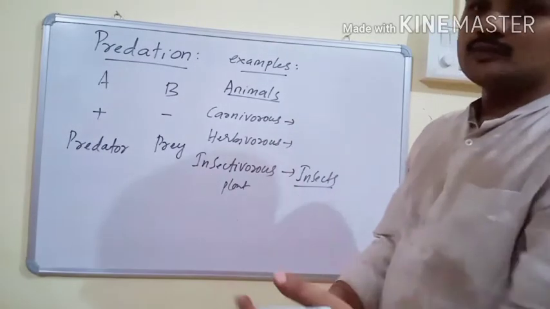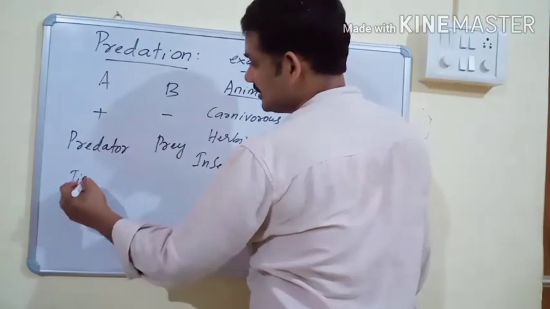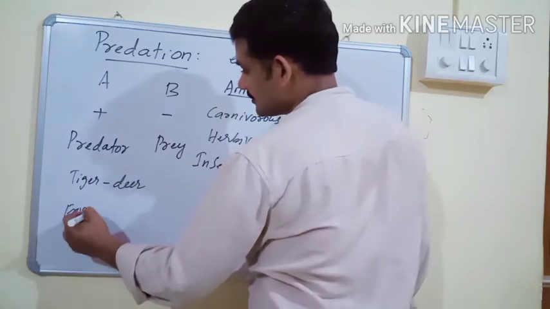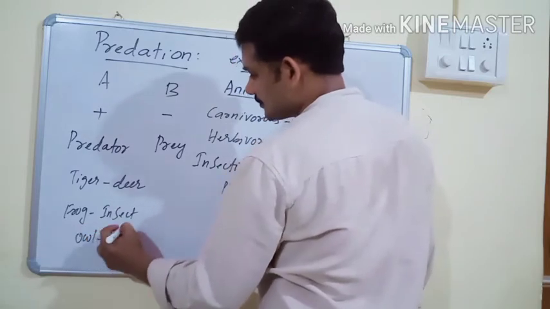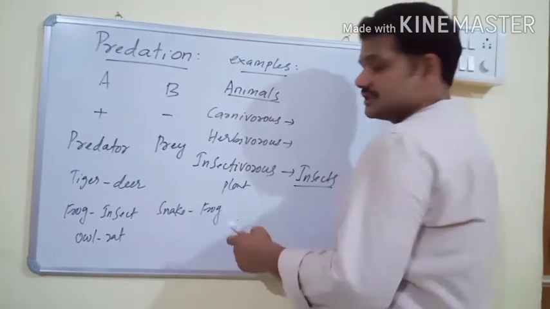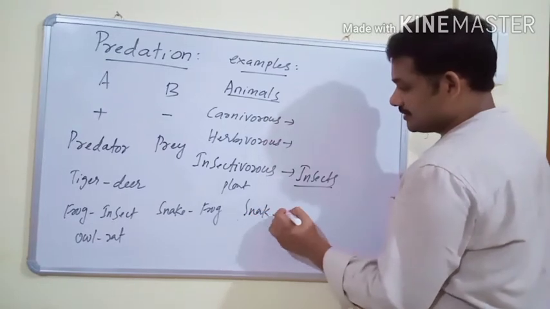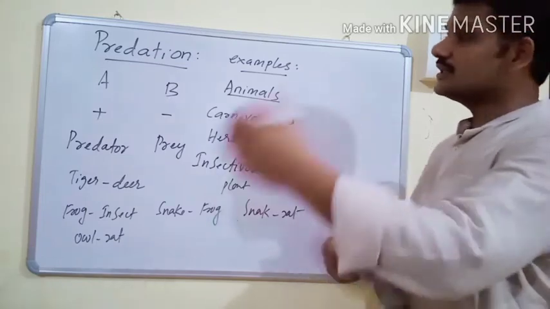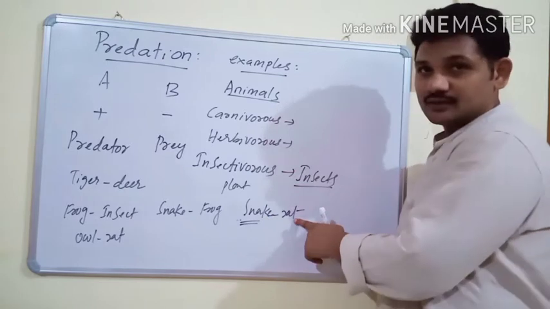The common examples for predation are tiger and deer, frog and insect, owl and rat, snake and frog. These are some examples. But the relationship between snake and rat is more than predation, because in this condition the snake also uses the rat hole.